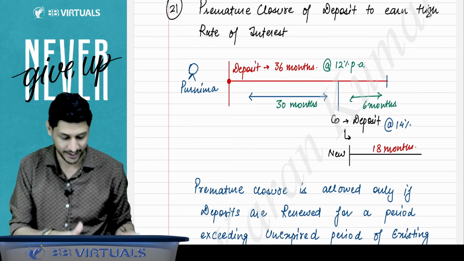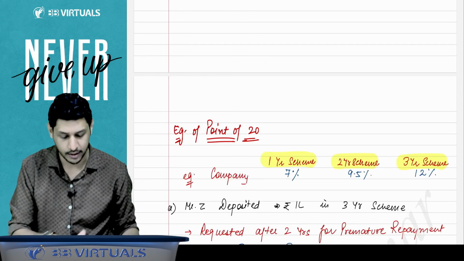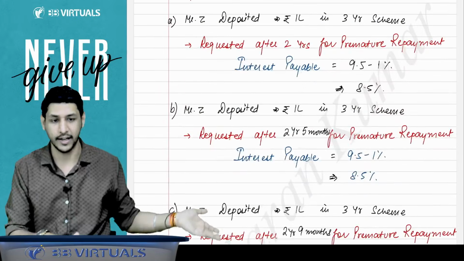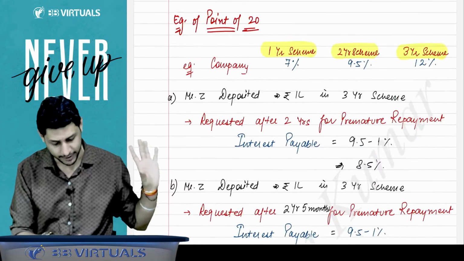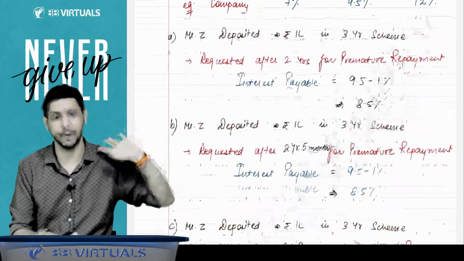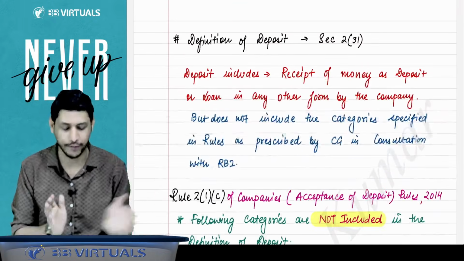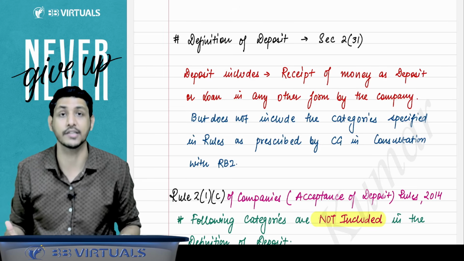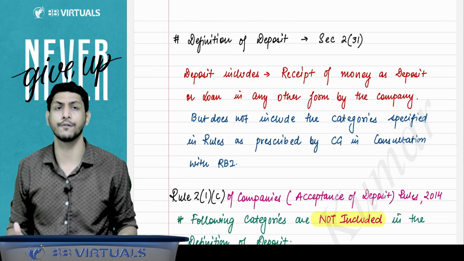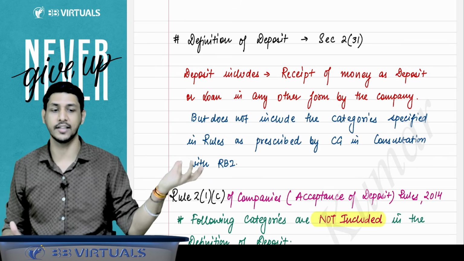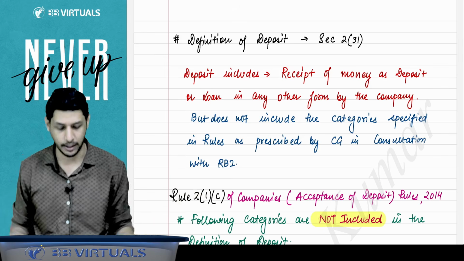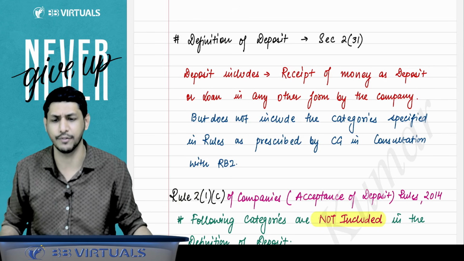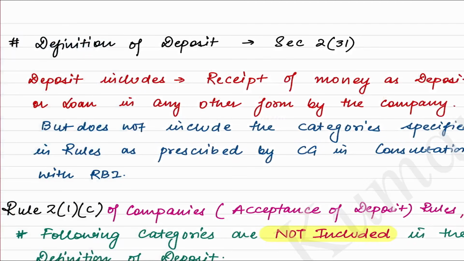Got it, sir. These are your rules of the deposits. I have given that interest calculation example over here. If you want to read it, you can read it. I have explained that to you, and I have given an example of that also, right? Right, sir. Now we have to understand the last topic only, that what is a deposit and what is not covered in the definition of deposit. If you understand this definition, your entire chapter will be over. So you just read it very, very fast, and then we will start with the definition of the deposits.